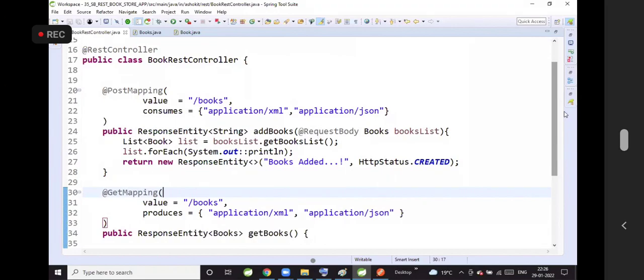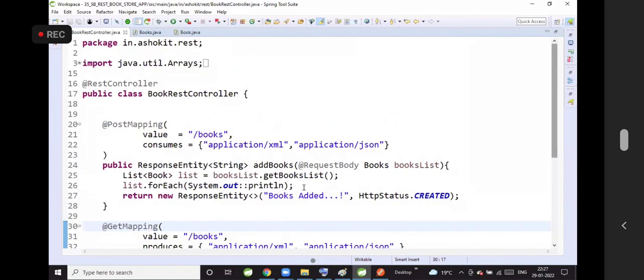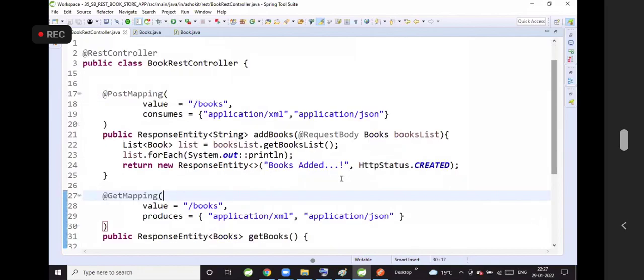Ashok, basically we were developing using Spring Boot concepts, right? Not pure REST. Actually, pure REST is there, right?